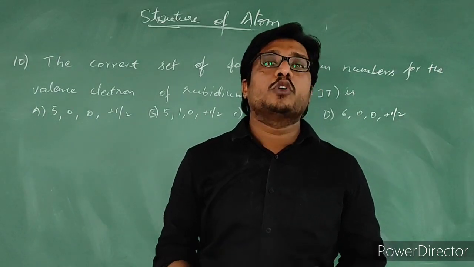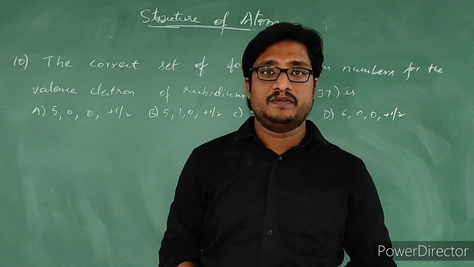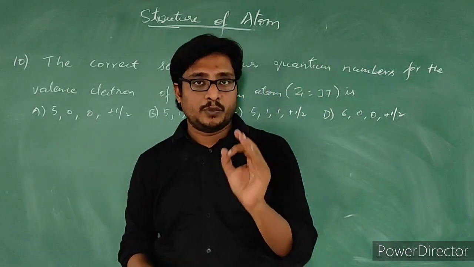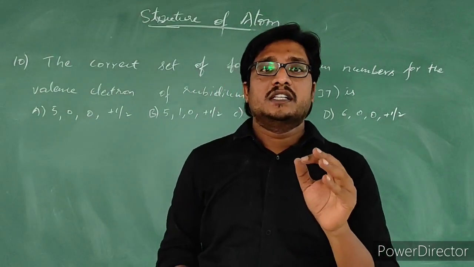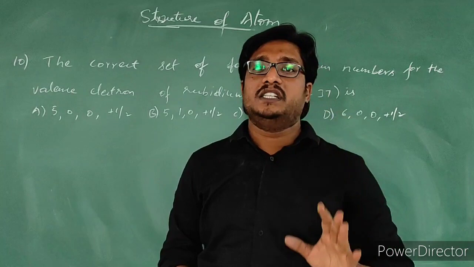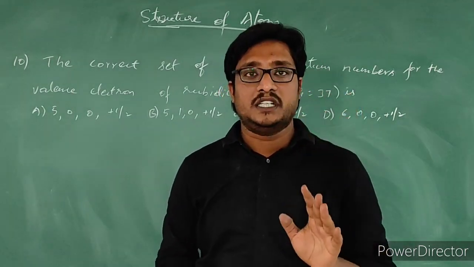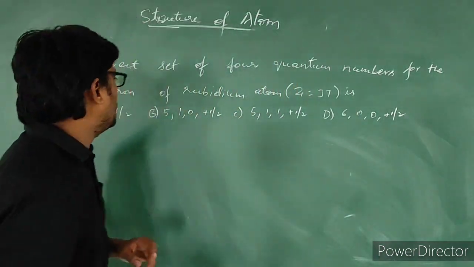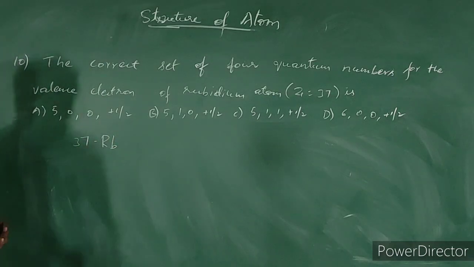In order to know that, first we need to write the electronic configuration of rubidium. By writing it, we will know in which shell, subshell and orbital the valence electron is present. First, let us write the electronic configuration. Rubidium, he has given the atomic number also: 37.